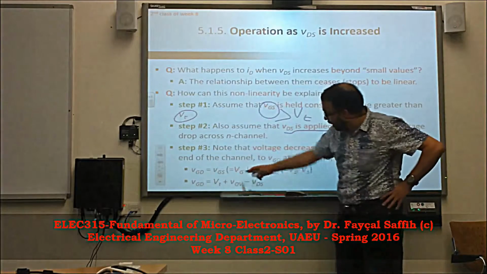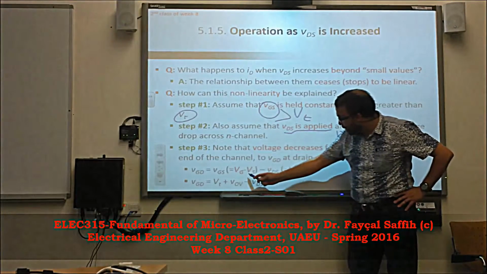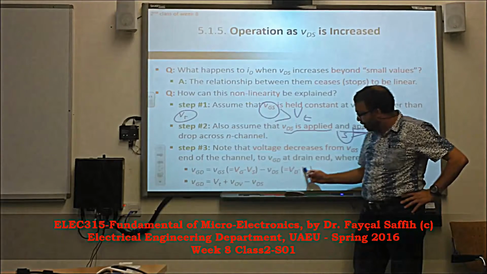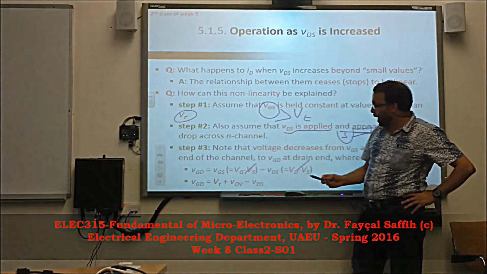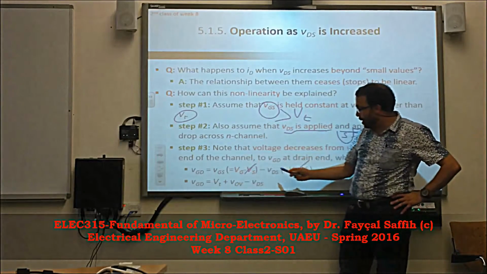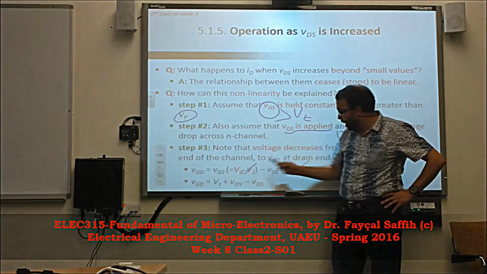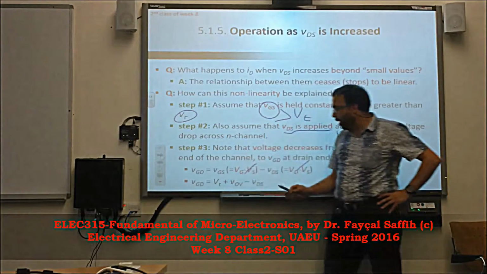If you take this into perspective, the minus VS and plus VS cancel, yes or no? So we end up with VG minus VD, which is VGD.